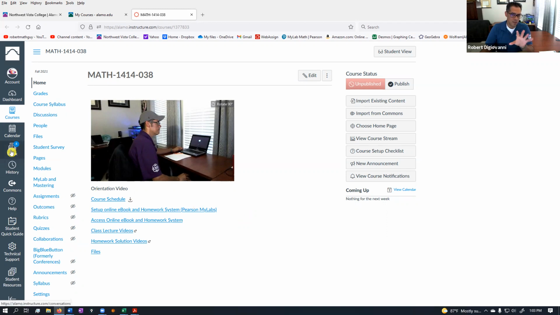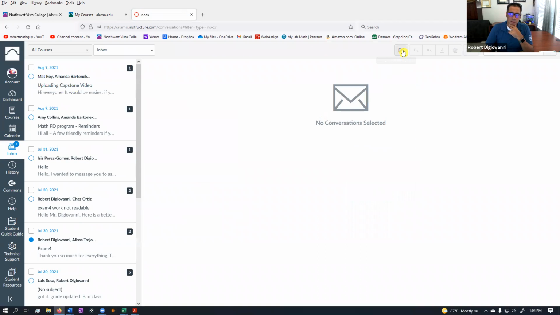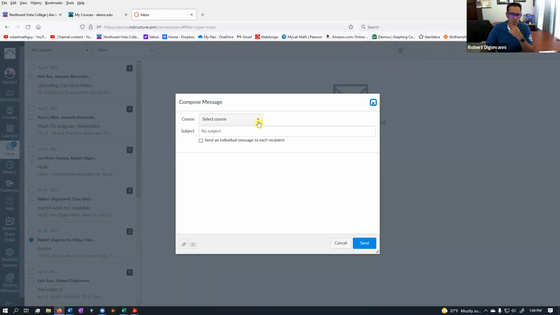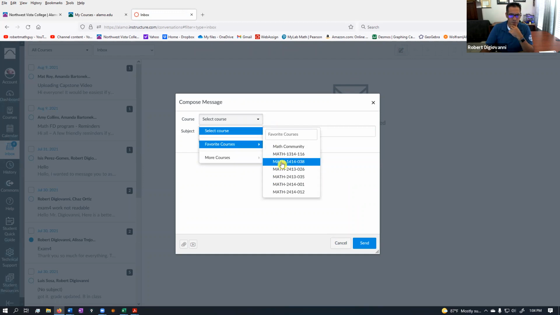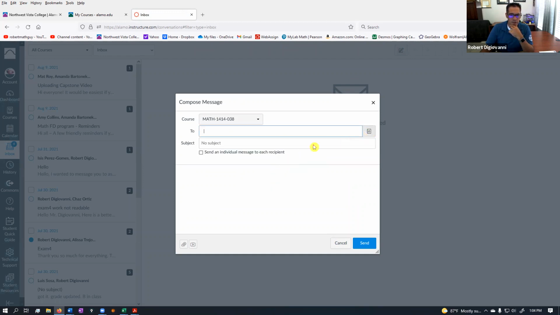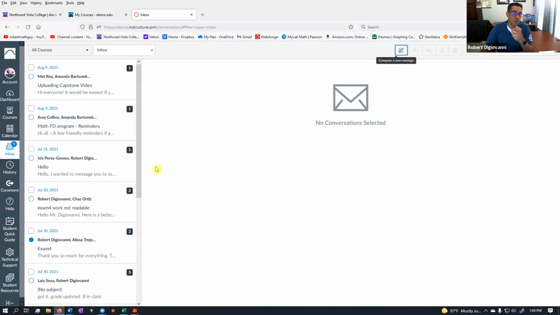There's an inbox. Canvas is where we are right now. There's an inbox over here, and I think you can make sense out of this. If you want to compose a new message, you select which class. In this case, it would be 1414, 38. Then you click here and select that you want to send an email to the instructor, compose the email, and send. Everything we do communication-wise needs to be done officially through here. There are other ways to contact me, but if there's something important, we need to document it, so it has to be done through this system.